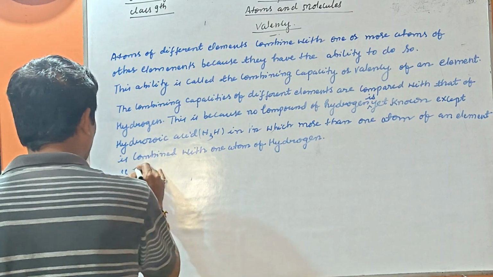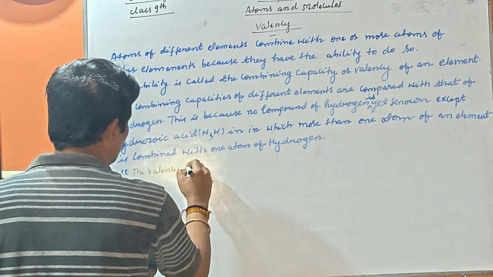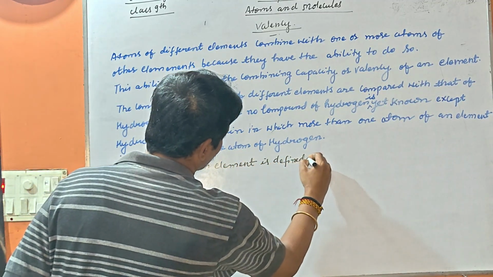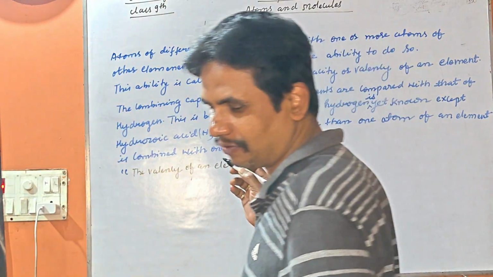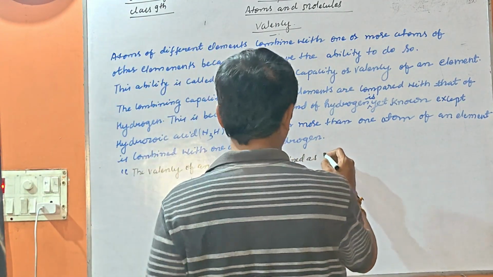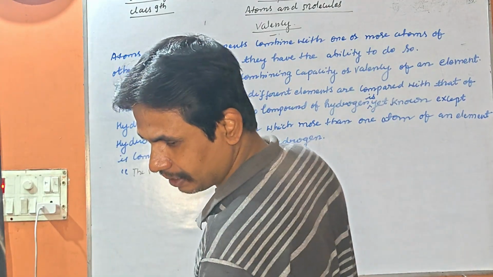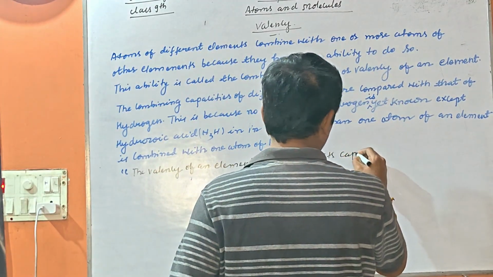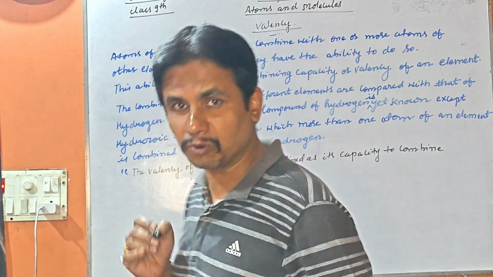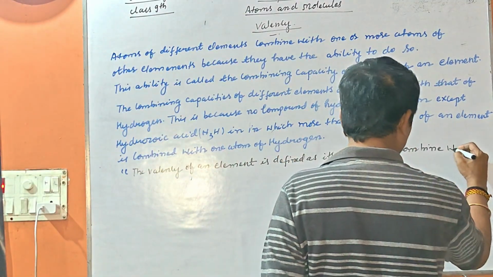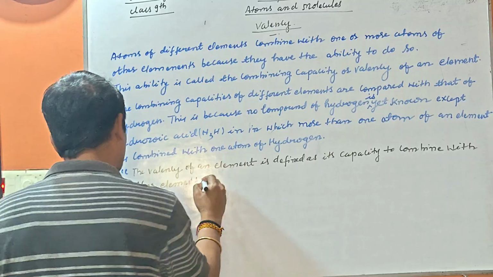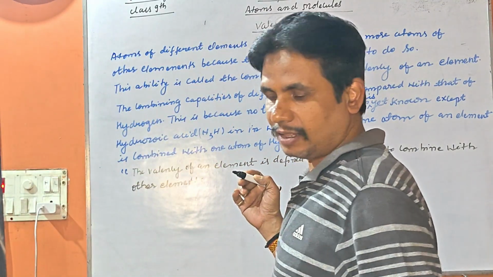the valency of an element is defined as its capacity to combine with other elements.